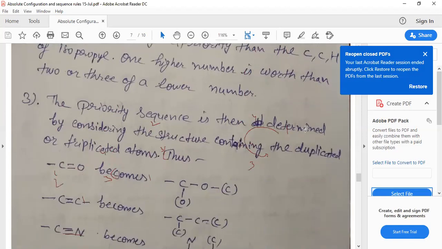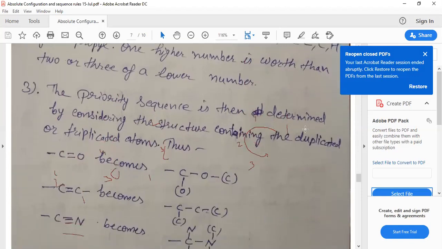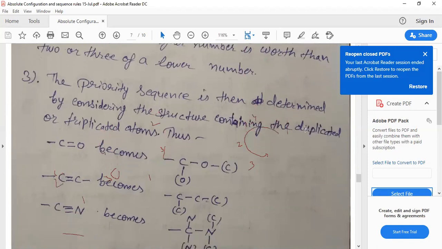In the case of doubly and triply bonded atoms, we will open all the bonds by attaching the atoms. For example, the carbonyl group becomes a carbon with 2 oxygen atoms attached. A double bonded carbon atom becomes attached to 2 carbon atoms. The carbon with a triple bond to nitrogen becomes a carbon attached to 3 nitrogen atoms.